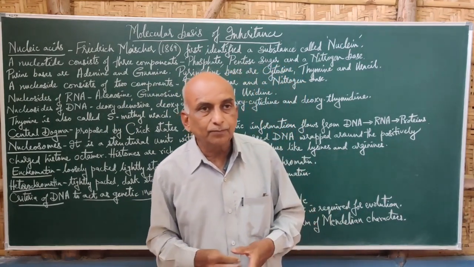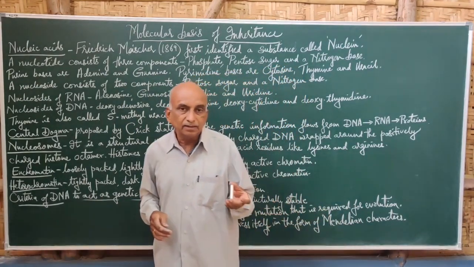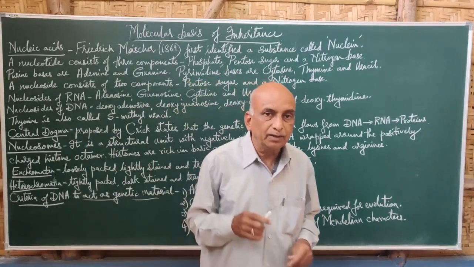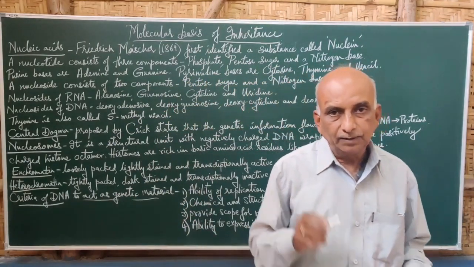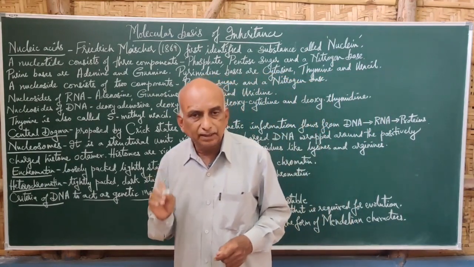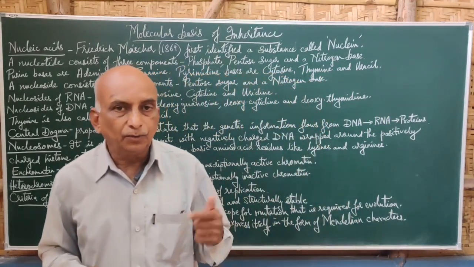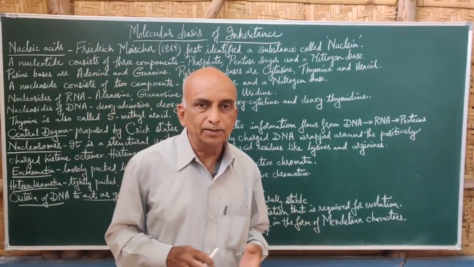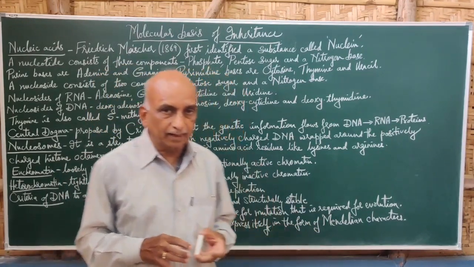When the proteins are formed, the concerned character is expressed. This is what he called the central dogma: the transfer of genetic information from DNA to RNA and then to proteins, as proposed by Francis Crick.